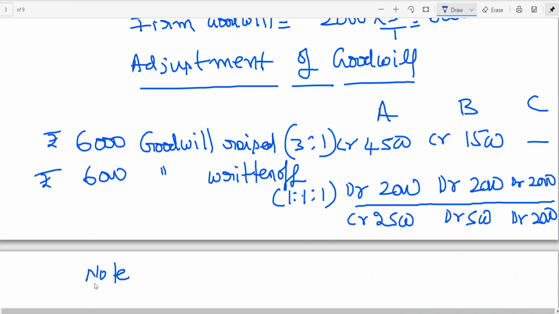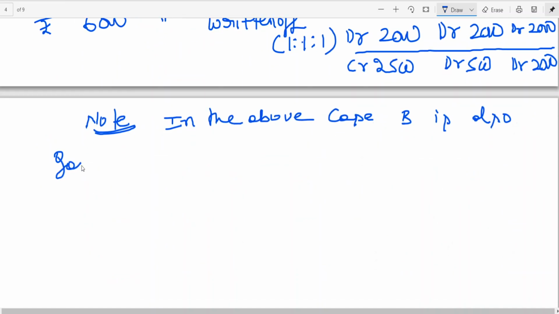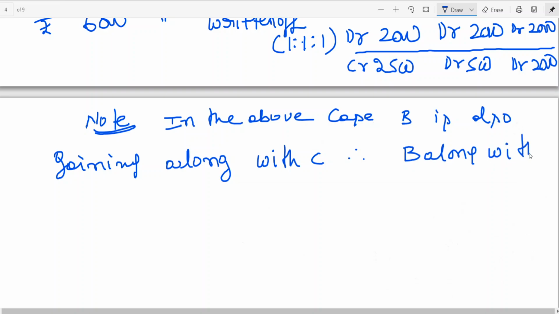Here you remember the note: in the above case, B is also gaining along with C. Therefore, B along with C should compensate A.